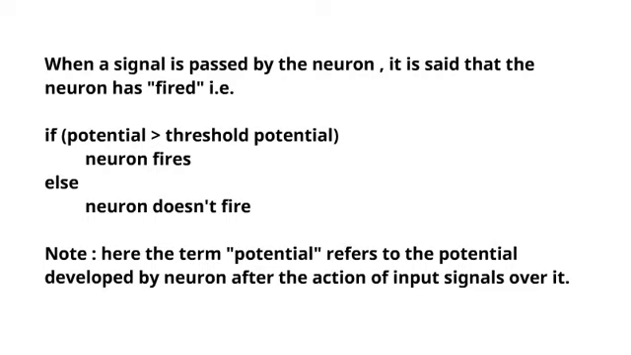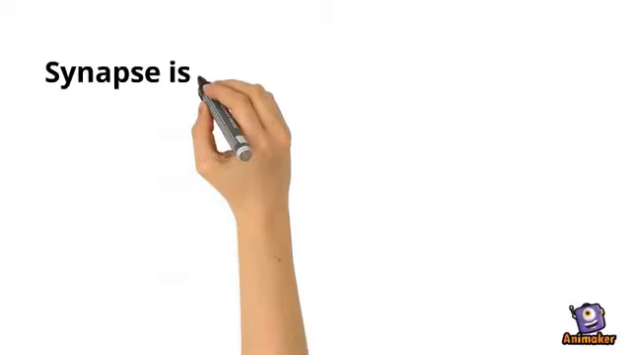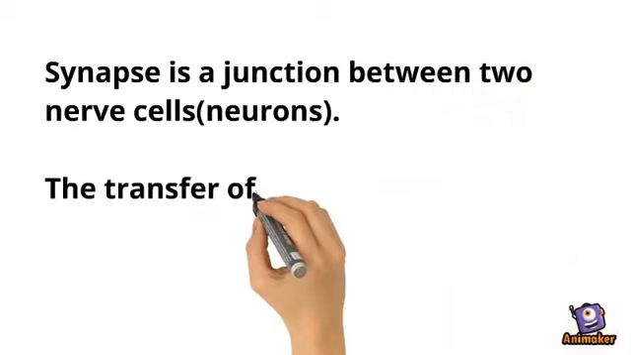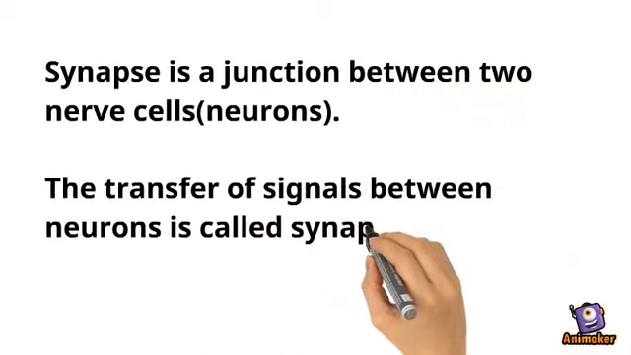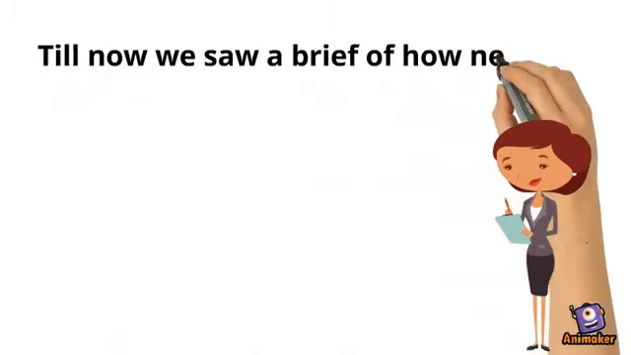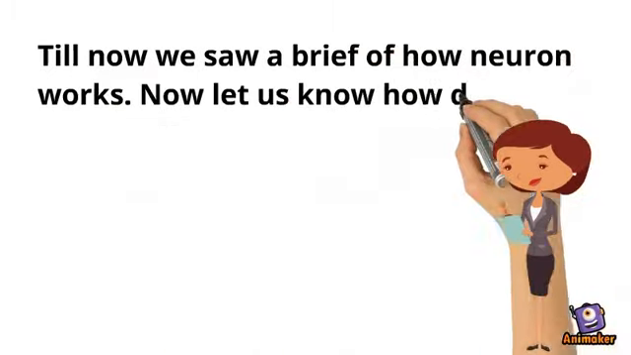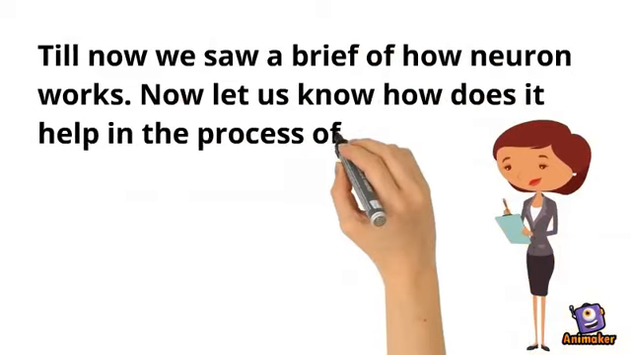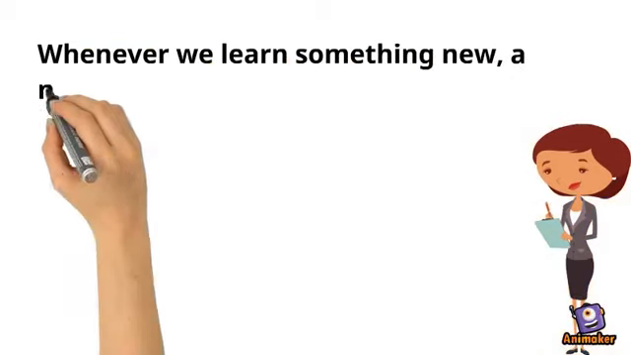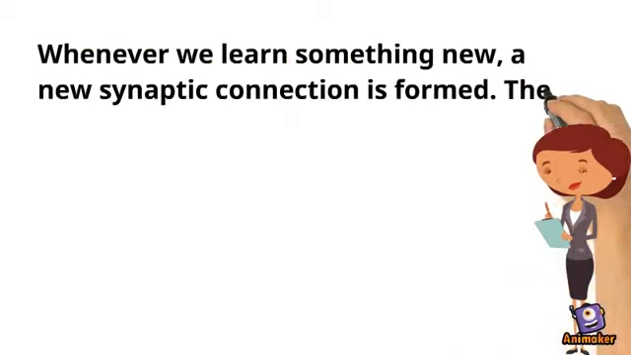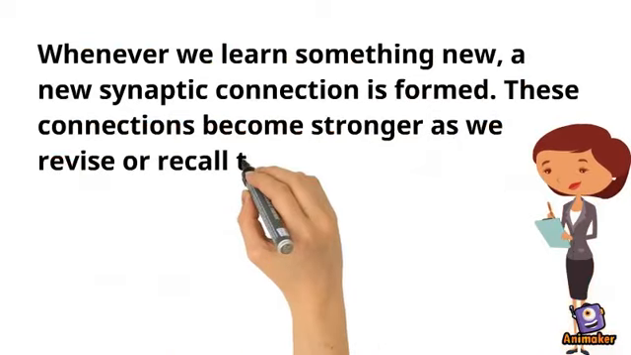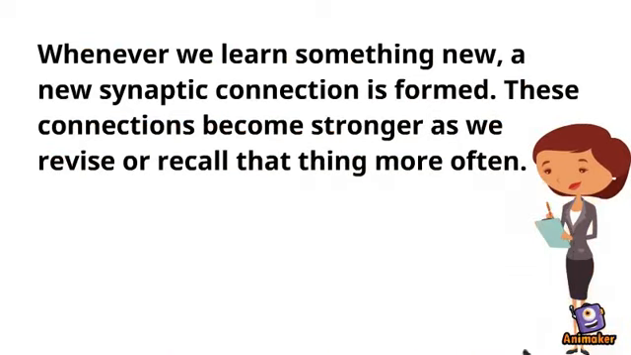Now let us look into what is a synapse. Synapse is a junction between two nerve cells or neurons, and the transfer of signals between two neurons is called synaptic connection. Till now we saw a brief of how neuron works. Now let us look into how does it help in the process of learning. Whenever we learn something new, a new synaptic connection is formed. These connections become stronger as we recall and revise that thing more often.